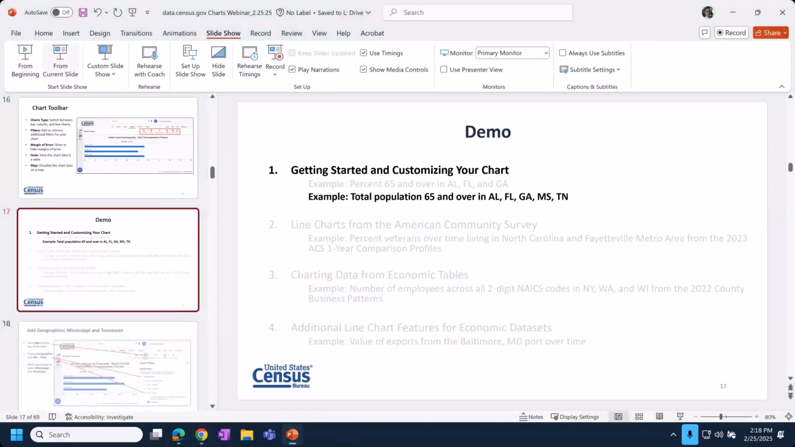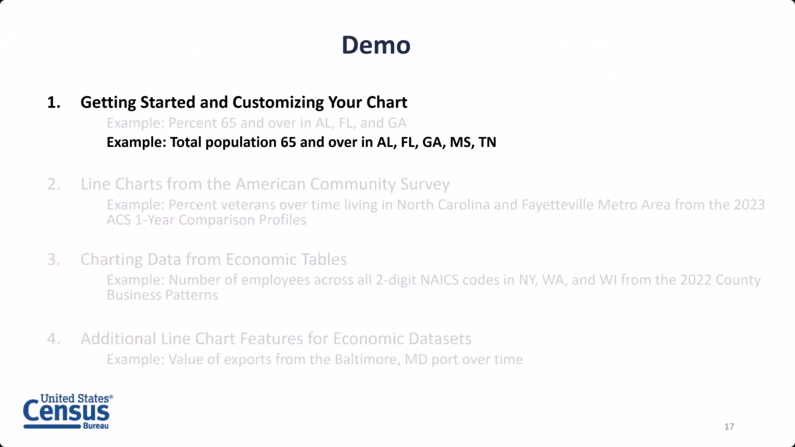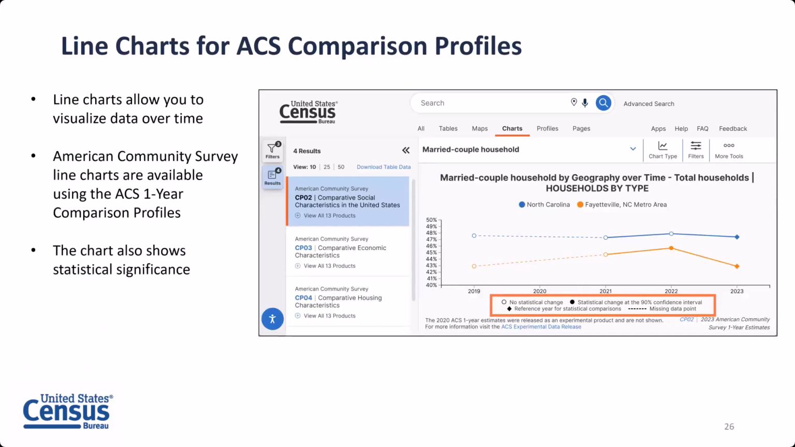All right, so now that we've really comprehensively walked through the options that are available in the chart, let's move on to some more detailed types of charts you can create. The first one I wanted to show you is line charts. Those are obviously showing you data over time. For the American Community Survey, you're going to get line charts specifically from only their ACS one-year comparison profile product. So this is a special table from the ACS that shows data for up to 5 years in a single table view. And that table also has statistical significance. We've reflected that visually in the chart, which we'll talk about in more detail.